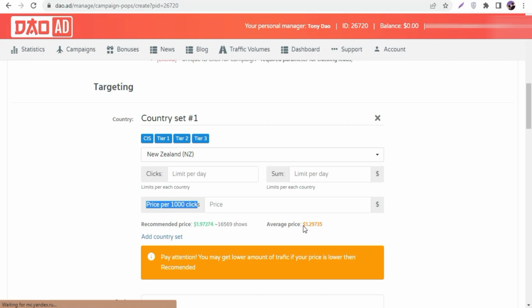In here it says average price is $1.2, and in here it says average recommended price is $1.9. So what I'm gonna do is I'm gonna pay, for example, $2 for 1,000 clicks. Just imagine, for 1,000 clicks we are just paying $2, literally $2 for 1,000 clicks. It's extremely cheap traffic, extremely, and it's really good, especially for CPAGrip.